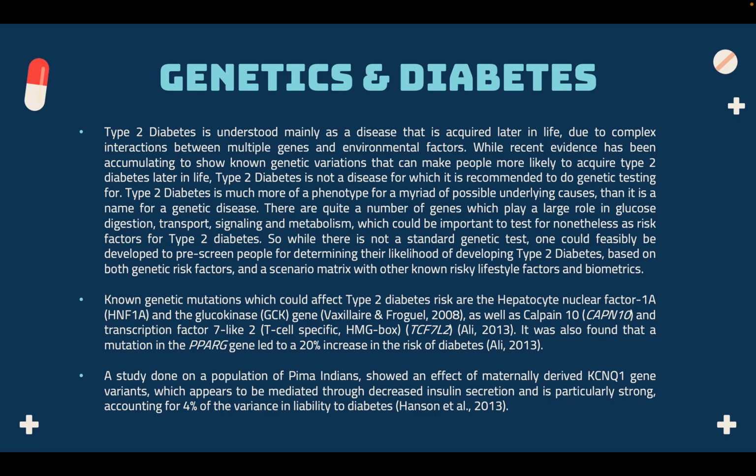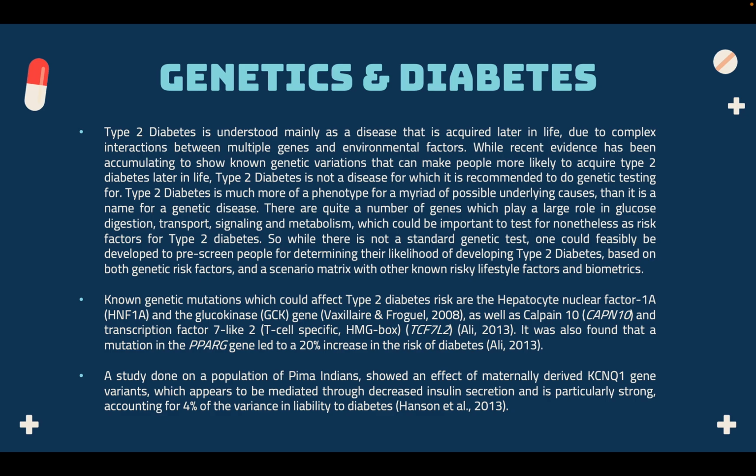There are quite a number of genes which play a large role in glucose digestion, transport, signaling, and metabolism, which could be important to test for nonetheless as risk factors for type 2 diabetes. So while there is not a standard genetic test, one could feasibly be developed to pre-screen people for determining their likelihood of developing type 2 diabetes based on both genetic risk factors and a scenario matrix with other known risky lifestyle factors and biometrics.